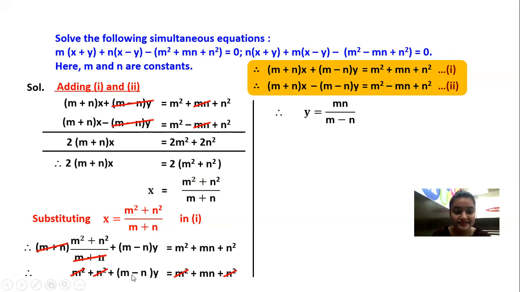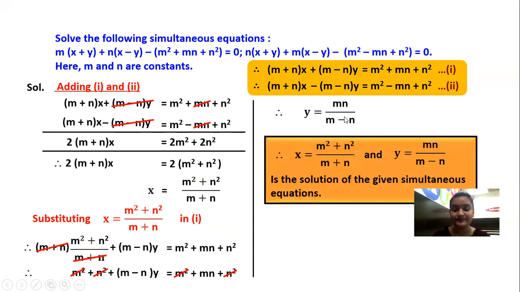So y के answer के लिए I'll shift m minus n to the denominator. So it will be mn upon m minus n. So you will end up the final answer by writing x and y values. I hope you're very clear with the sum. Okay, so let's proceed ahead.